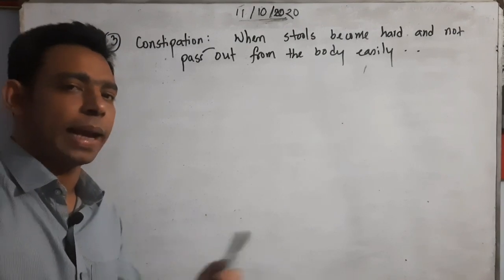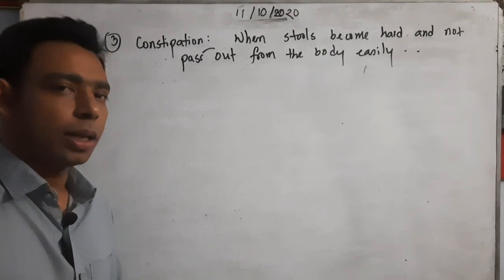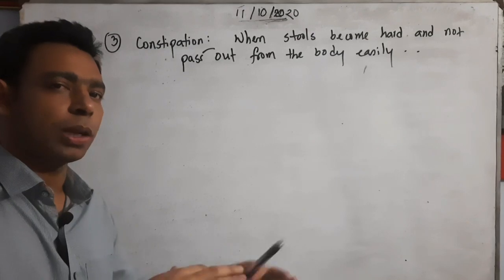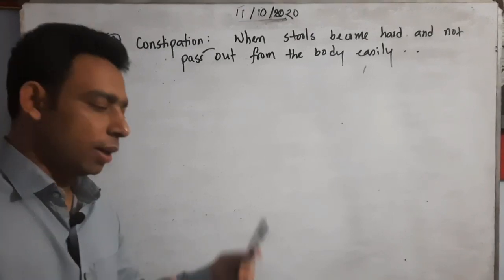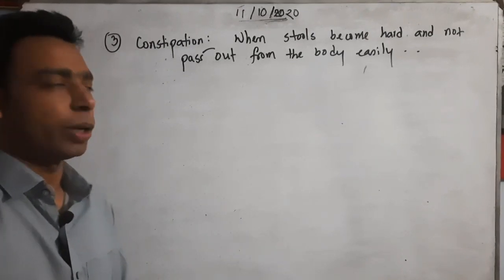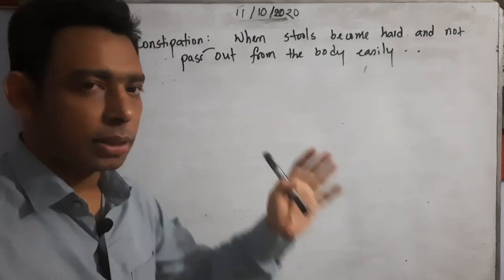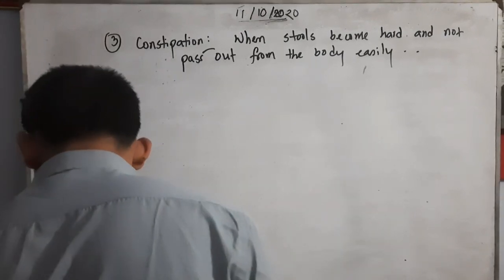Every age of people can be attacked by this type of disease, constipation, because of problematic functional activities in the body. So I want to say this is the cause. Some causes we find out from there.